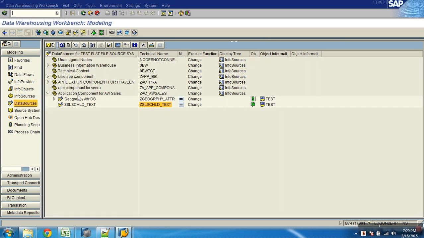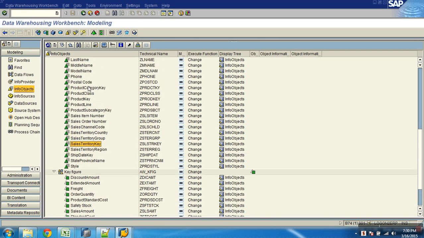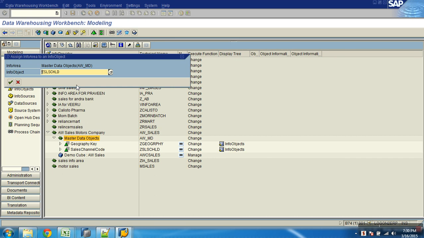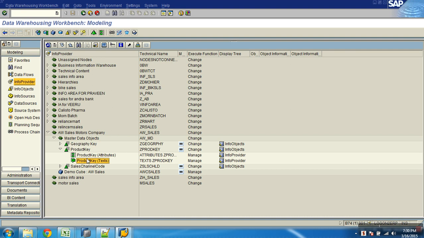Now look at this. Right click, say what? I'm creating, first let me, where is my product? Shall I insert this as info provider? Okay. Does it get both attribute and text now? Two targets we have to load. Now go to data source.